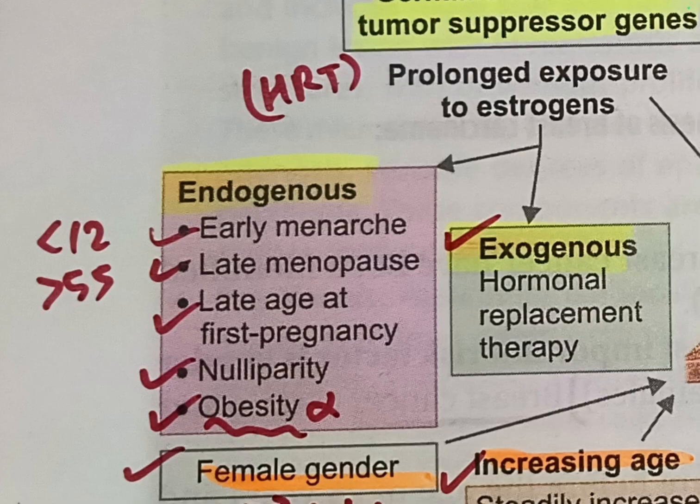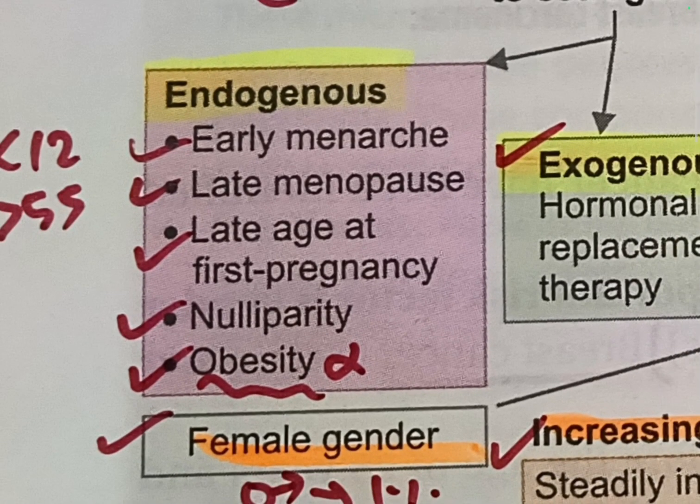Late age at first pregnancy also increases the risk of developing breast cancer. Nulliparity, that is having no children, also increases the risk. Postmenopausal obesity also increases the risk of breast cancer. Why? Because there is increased synthesis of estrogens in fat depots.